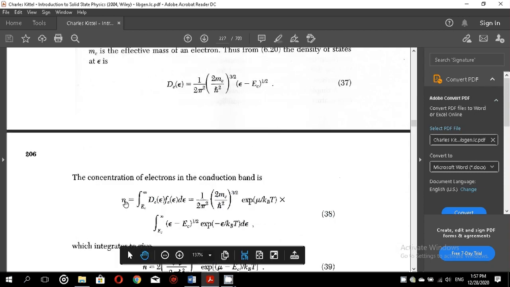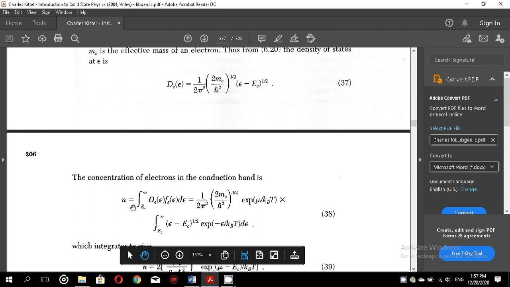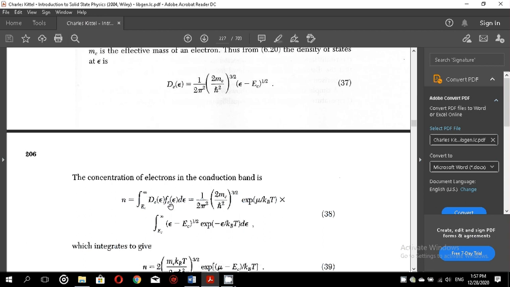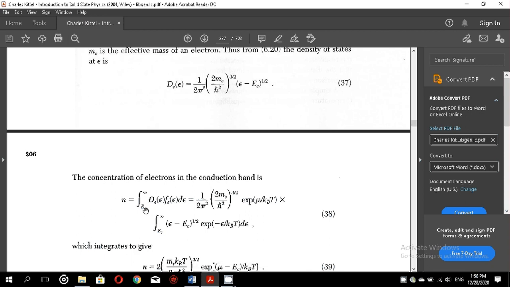So now we are interested in finding the number of electrons in the conduction band. Obviously this will be equal to the density of states of the electrons multiplied by the Fermi-Dirac distribution function for the electrons at that energy. So we have to integrate, because the electrons are spread over energy levels from EC to infinity.